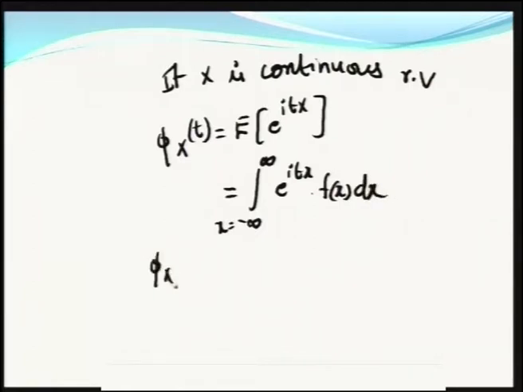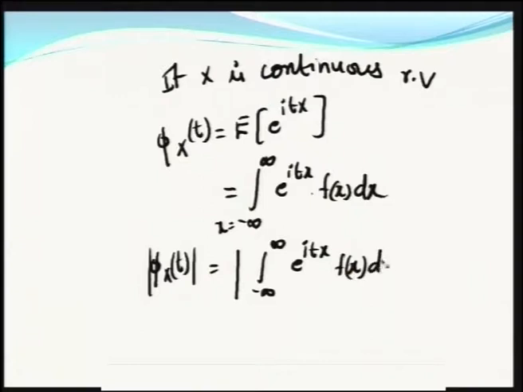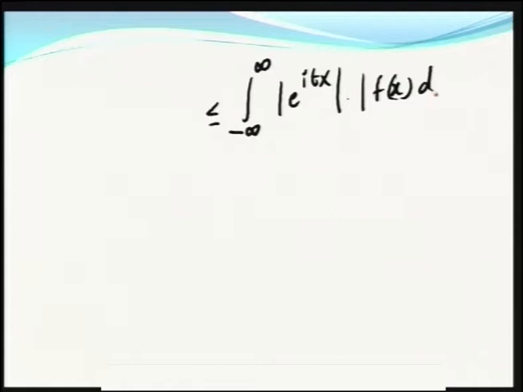Again taking its modulus, that absolute value is equal to the integral from minus infinity to infinity of e^(itx) f(x) dx, which is less than or equal to, again taking the absolute value inside, the integral from minus infinity to infinity of |e^(itx)| |f(x)| dx.